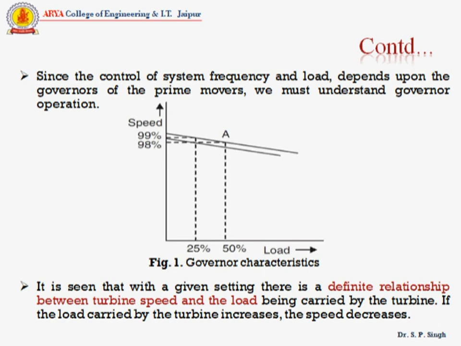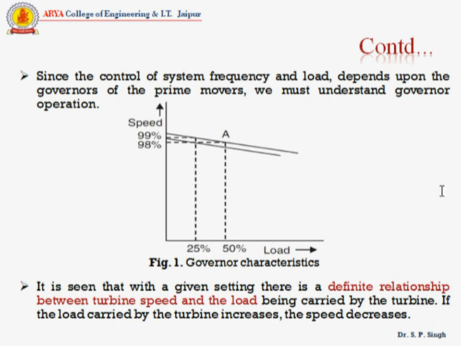For example, in figure 1, if the turbine is operating at 25% load, the speed is about 99%, and if the load is increased to 50%, the speed drops to 98%. Now, if A is the initial operating point and the load is dropped to 25%, the speed increases.